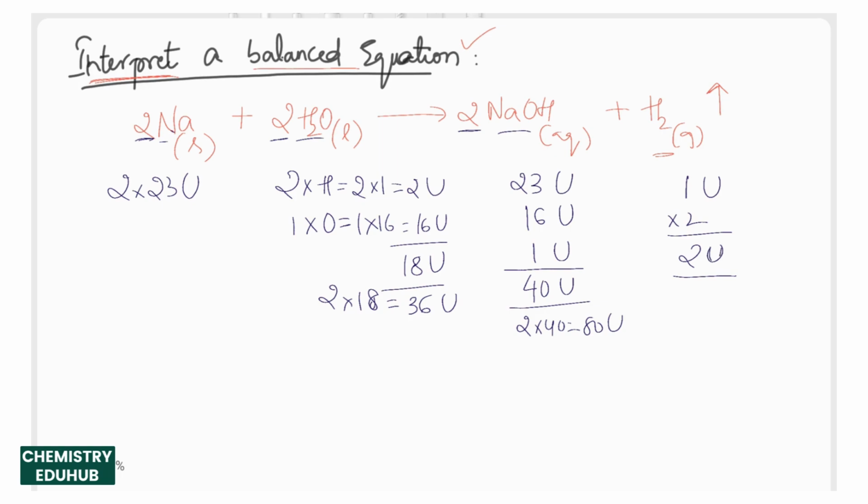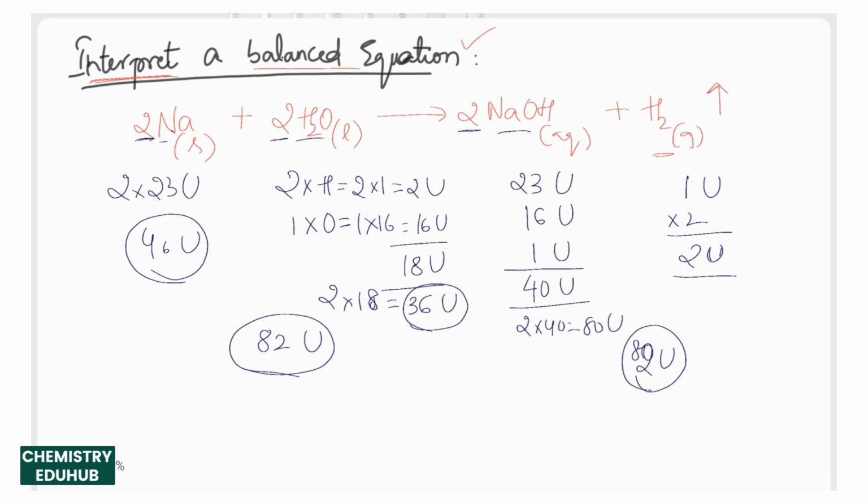Let us check if the equation is balanced or not. Left side you have 46 U plus 36 U, which will be 82 U. Then right side also you have 80 plus 2, that is 82 U. So left side and right side masses are equal.